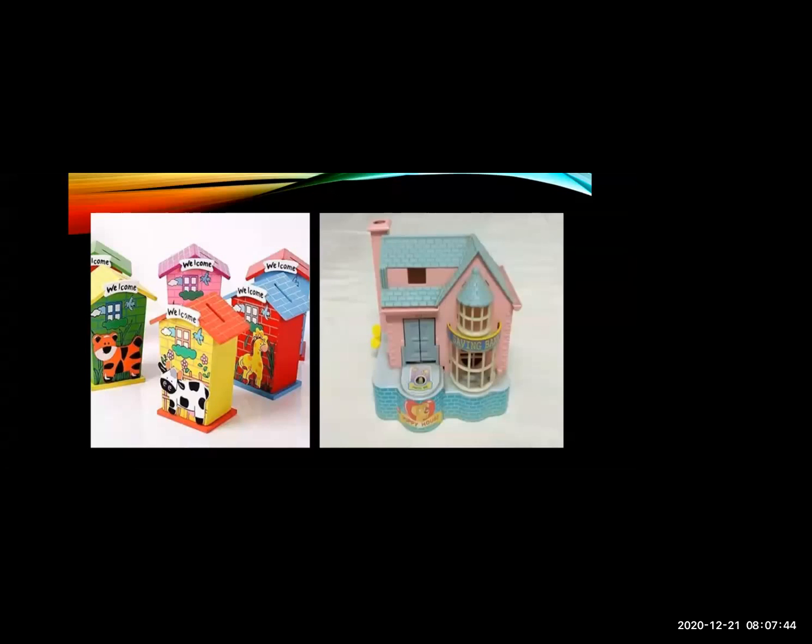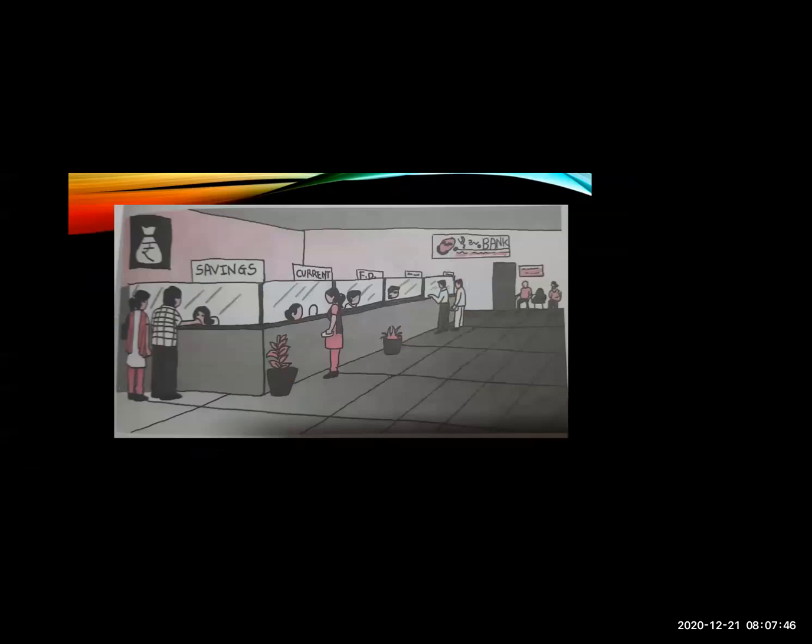particular organization. Now, can you tell me what picture this is? Of a bank. Yes, this is the bank picture. Yes, you are very familiar with this picture. This is a bank. Many a time you might have gone with your parents also, no, to a bank. So today we are going to study about banks.